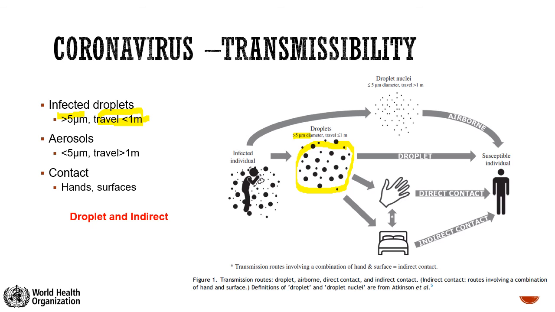But nowadays, the WHO is suggesting that this infection can be airborne. They don't know for sure. But if it is airborne, then even they can travel the distance of more than 1 meter and can remain suspended in air for a long time. And of course, direct physical contact and indirect contact with the fomite obviously will lead to the disease.